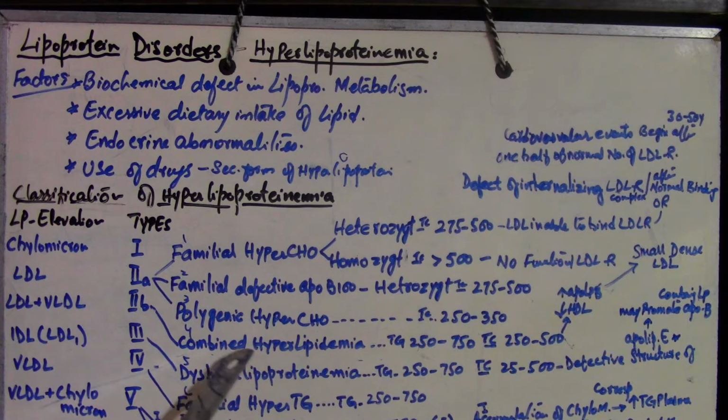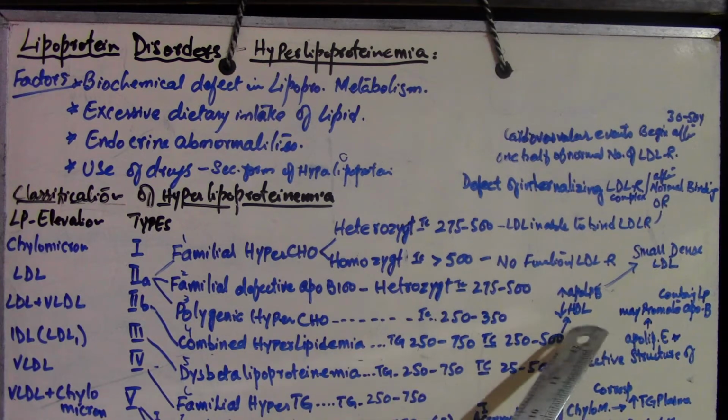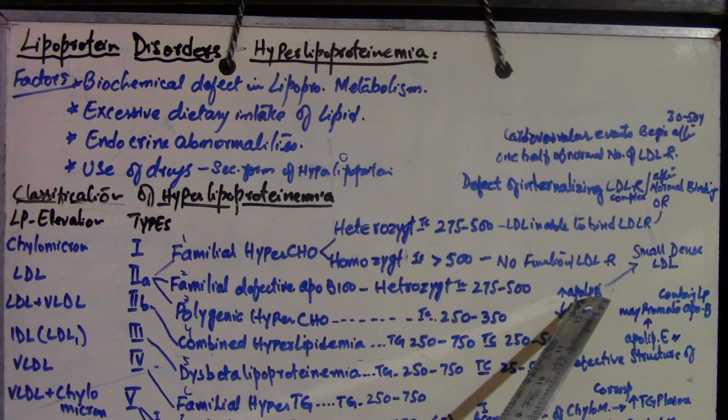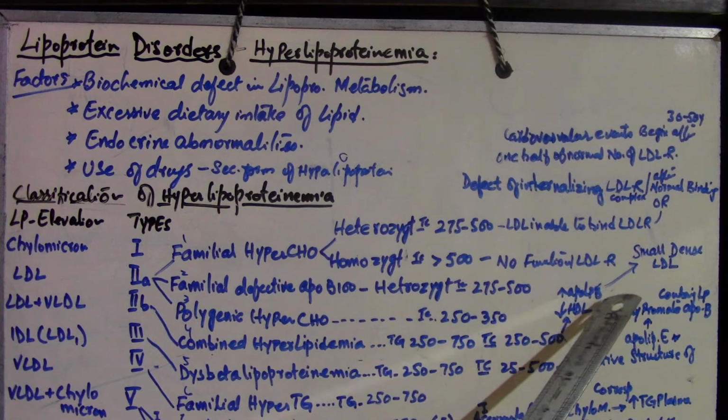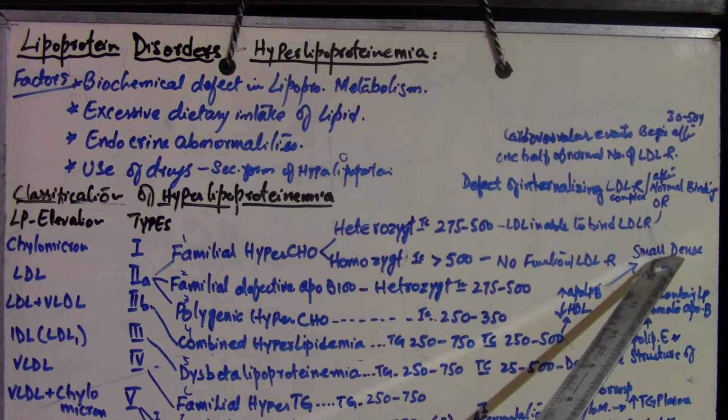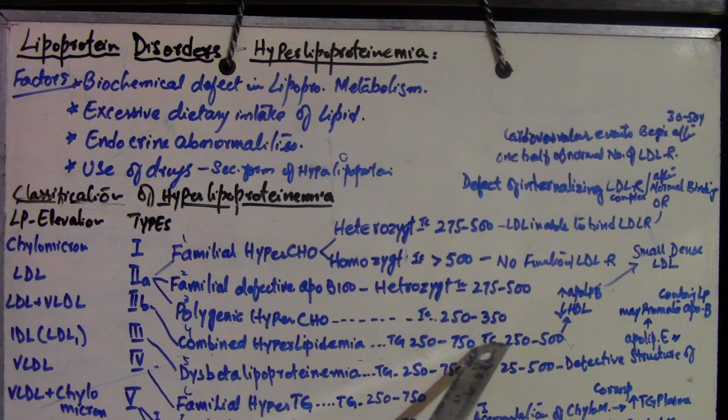The next type is familial combined hyperlipidemia. It is characterized by elevation in both total cholesterol and triglyceride, right? Total cholesterol is 250 to 500 and triglyceride is about 250 to 750. Both are elevated, with decreased HDL, increased apolipoprotein B, and small, dense LDL, right? And this condition is associated